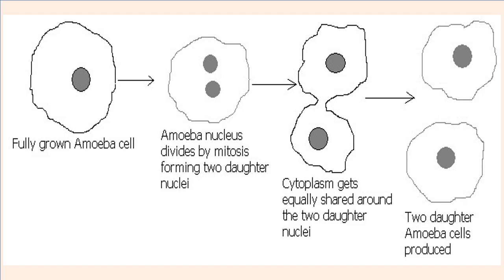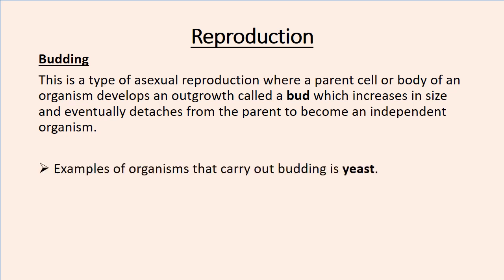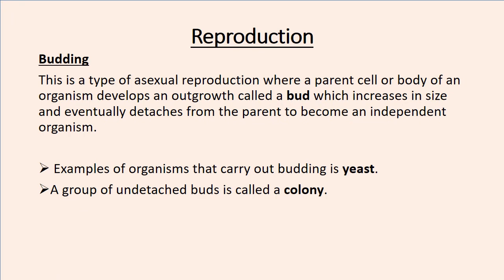Next is budding. This is a type of asexual reproduction where a parent cell or body of an organism develops an outgrowth called a bud, which increases in size and eventually detaches from the parent to become an independent organism. An example of an organism that carries out budding is yeast. To understand how budding works, diagrams are going to be very helpful. By the way, a group of undetached buds is called a colony. So if there are lots of buds that have detached from the parent organism, they make up what is called a colony.